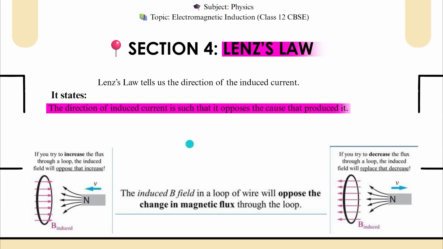So basically, when we have a coil in this hand and we have a bar magnet, it has north and south pole. Let's say we are bringing the north pole closer to this coil, then what will be the direction of induced current in this coil? And if we bring the south pole closer, then what will be the direction of induced current in this coil? So this law gives the induced current direction in the coil.